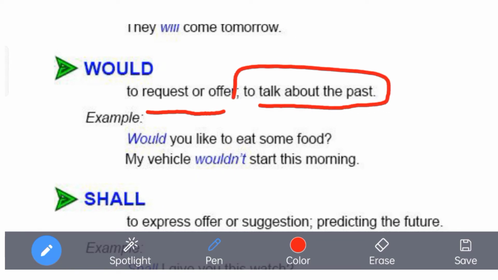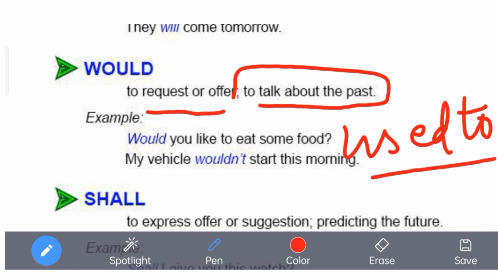To talk about the past means what you had the habit of doing. Somebody asks you what was your habit in childhood, then you can say, I used to play cricket. Instead of using used to, you can use would. We would play cricket.